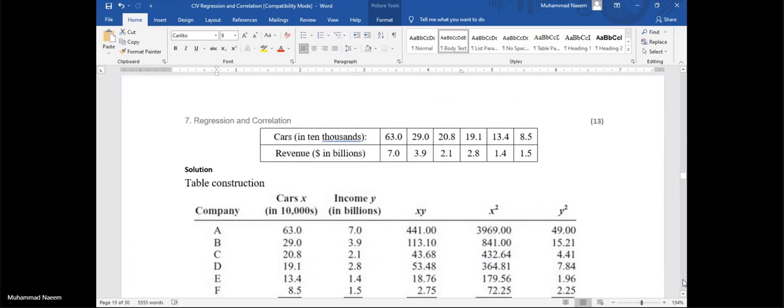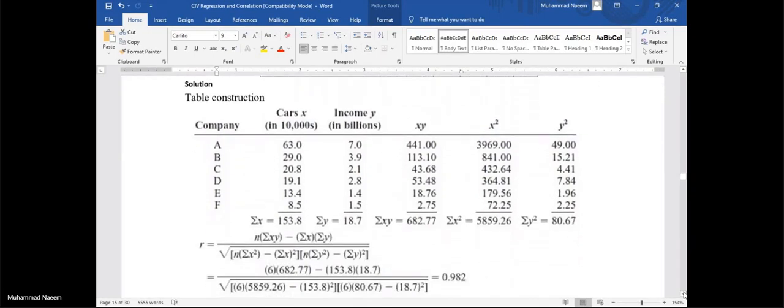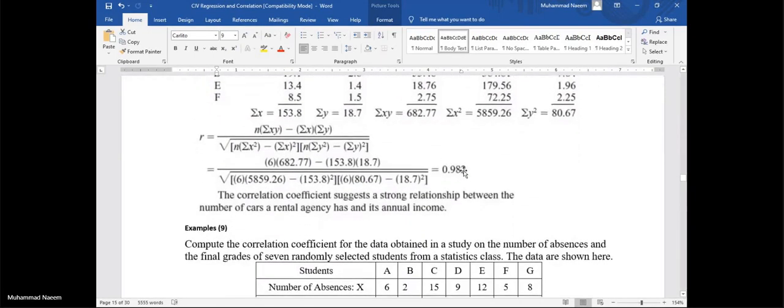In the following examples, these equations are solved, and we are getting the answer of R as 0.982. This means the value of R is near +1. It shows a strong relationship, a strong correlation.